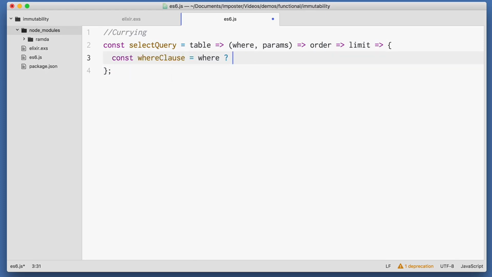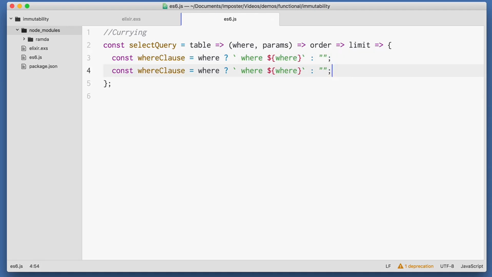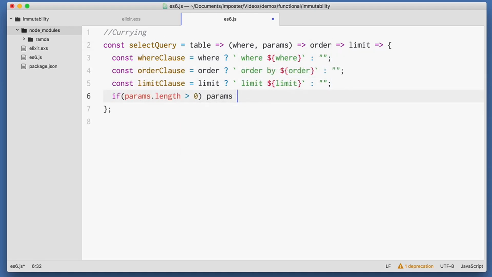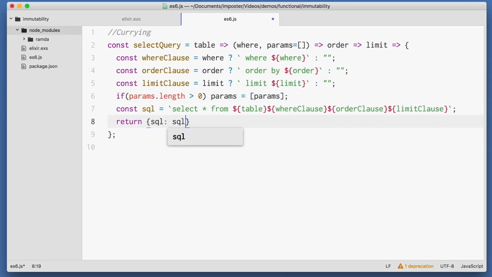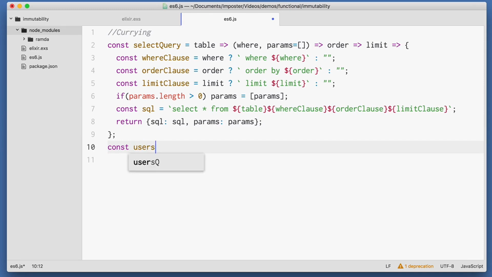At this point, I simply need to evaluate what was sent in to each function call. If where was sent in, I'll create a where statement, same with order, same with limit. Then I can check the params length and then make sure it's an array. Finally, I'll return a JavaScript object representing our query, which has some SQL and the parameters that we require. I've written a lot of code for building SQL statements, and this is probably the smallest I've ever created, honestly.